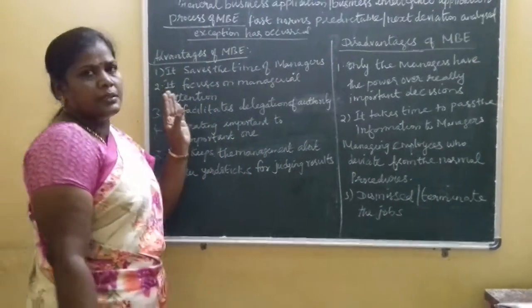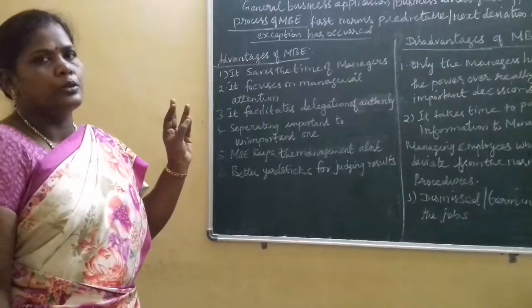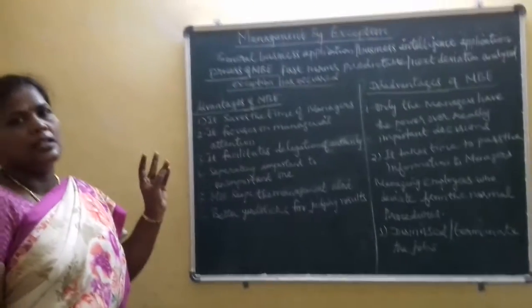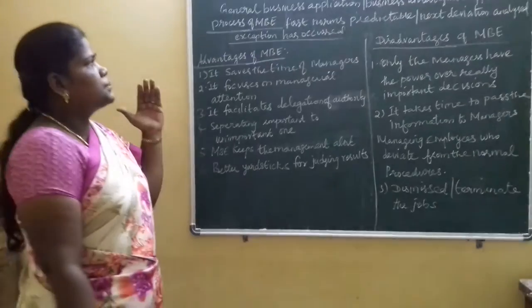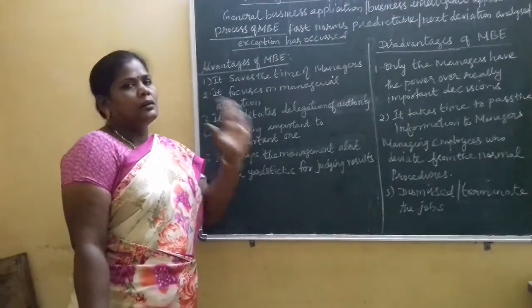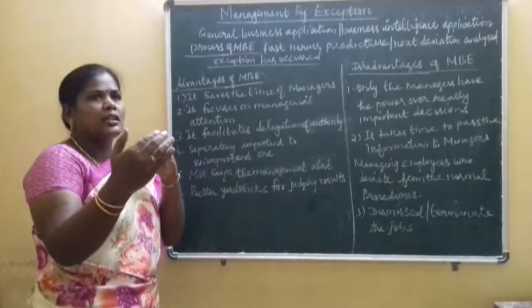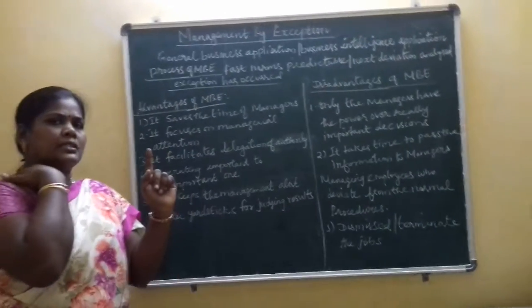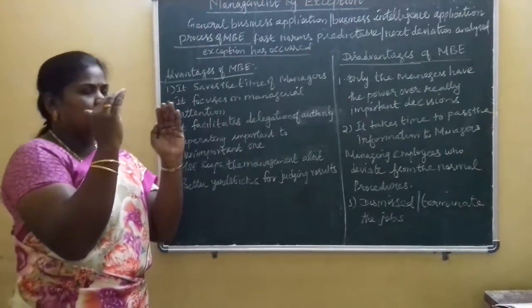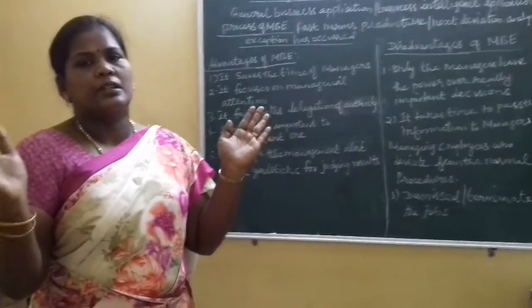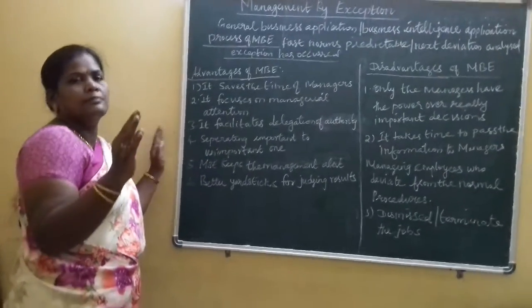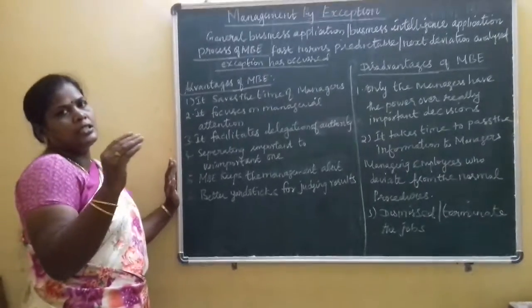In the third lesson we studied management by objectives, and the second heading is management by exception. Management by objectives means working to reach their goals. Management by exception means they give attention only to deviated matters, not all matters. Okay, these are management by objectives and management by exception.